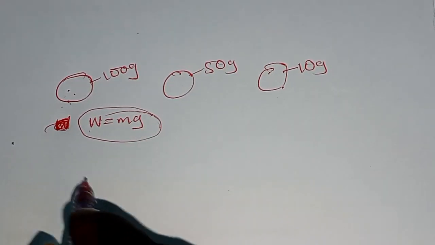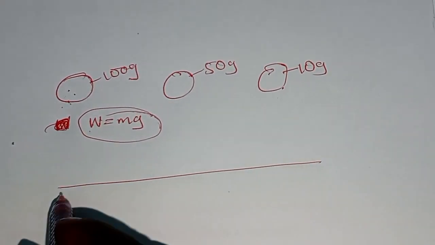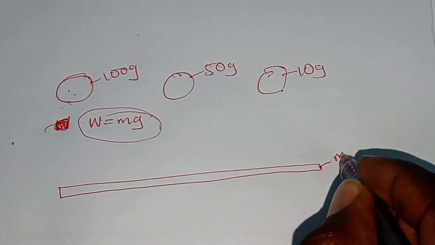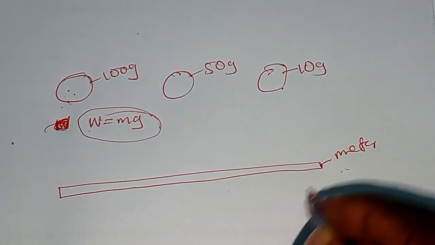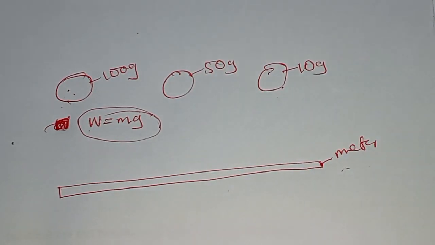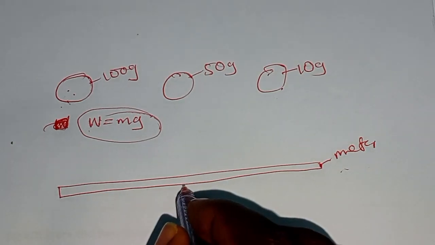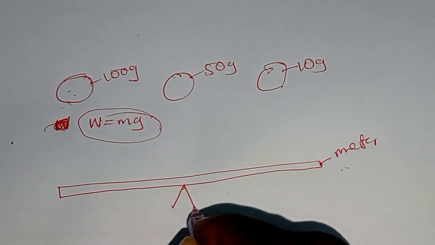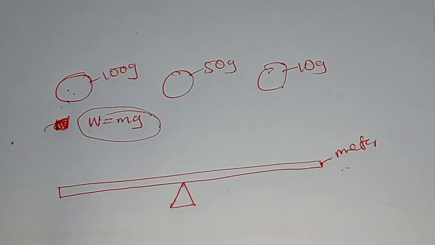Then the second thing, you need to set up an apparatus. This is a meter rule. It's a ruler. This meter rule, you have to balance it on a pivot. You can use the edge of a knife as your pivot. You can use a test tube as a pivot.